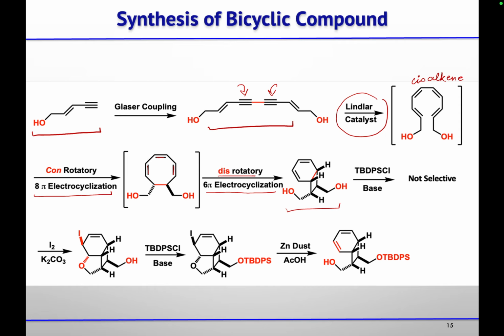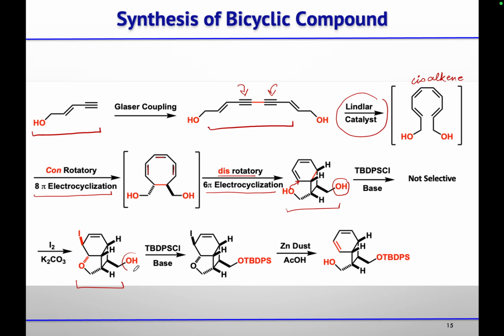Then you have primary alcohols. One of the primary alcohols they protected using TBDPSCl, but this was not selective. They would get both in both the products. So for that purpose, they first did an iodolactonization reaction. If we treat this diene with iodine in the presence of K2CO3, first iodination will take place, and then this alcohol will attack on that iodonium ion to give you this product.